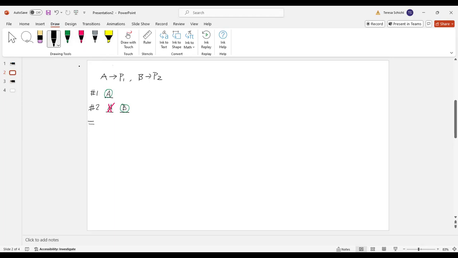Now let's look at number 3. That means A did not make it, B did not make it, and finally A made it. So this is like an ABA. Finally A is here, and the earlier ones did not make it.